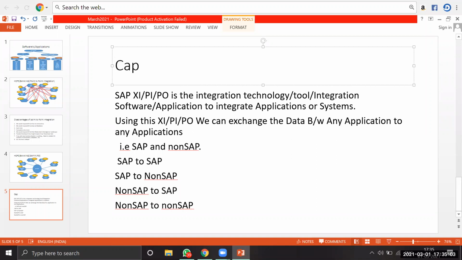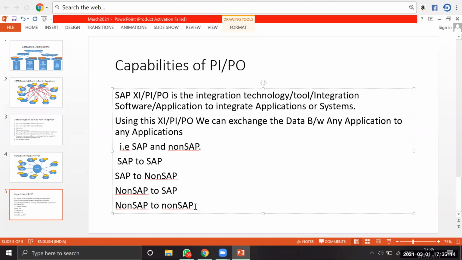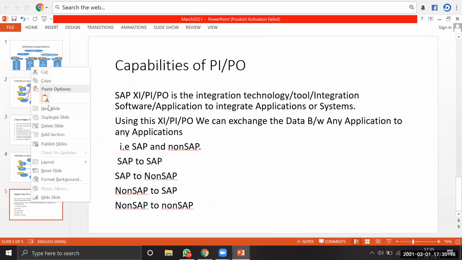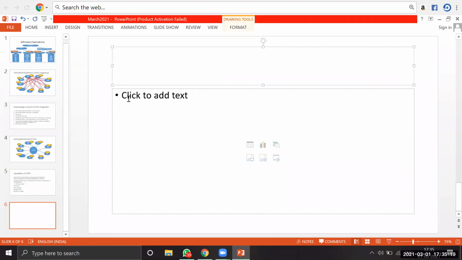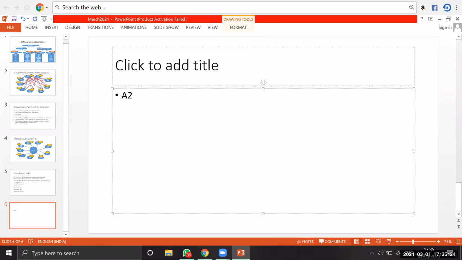So this is the first capability of PI/PO. In a similar way, the next capability: using this PI/PO, you can use it in an ATA integration. What do you mean by ATA here? That is application to application integration.